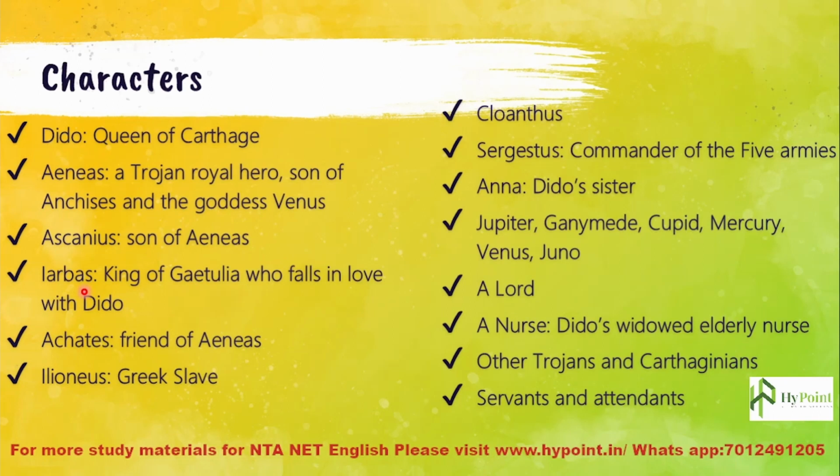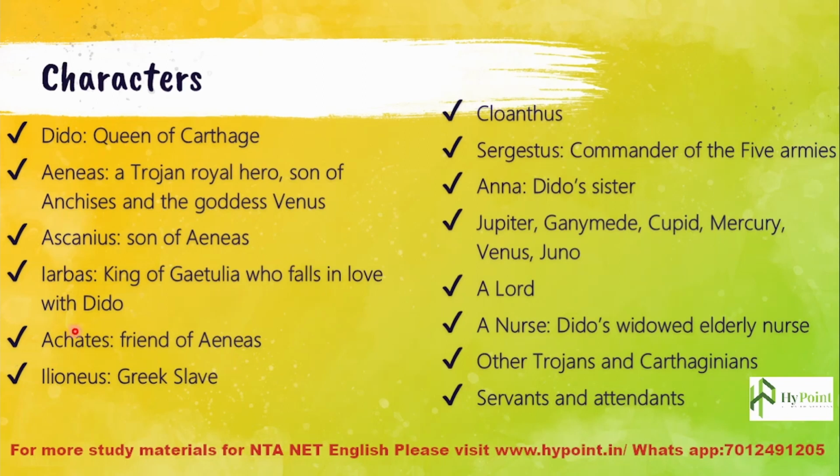And Iarbas, king of Gaetulia, who falls in love with Dido, because initially when the play begins, Iarbas and Dido were somewhat in a relationship where they were about to have a marriage. But when Aeneas comes and Cupid hits his arrow at Dido, everything changes from there.